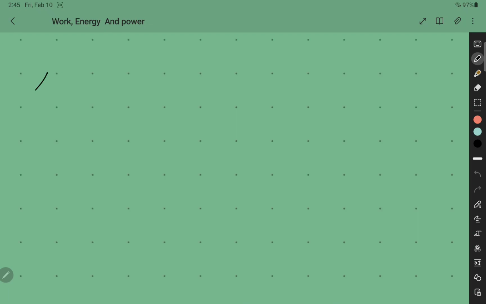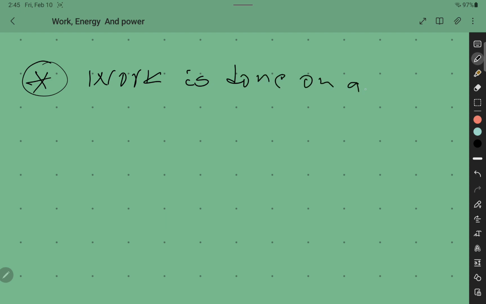So there are two important concepts here to note. One is when work is done, in physics, when work is done on a mass.